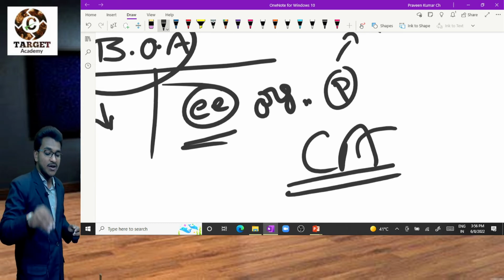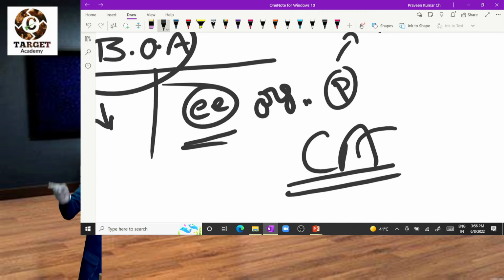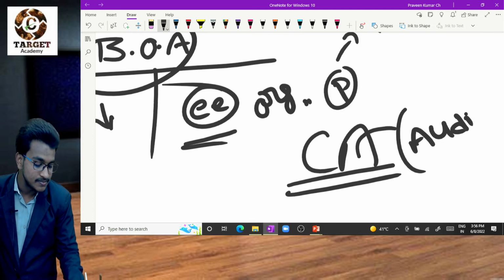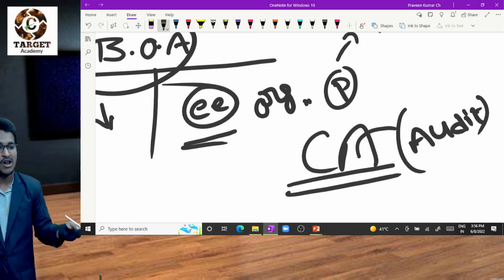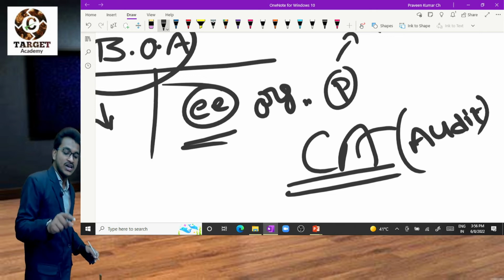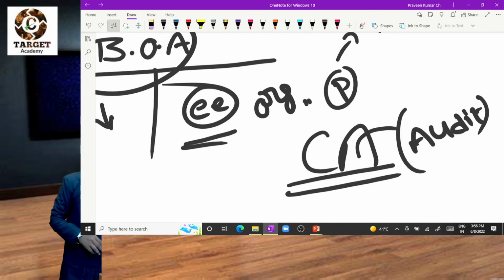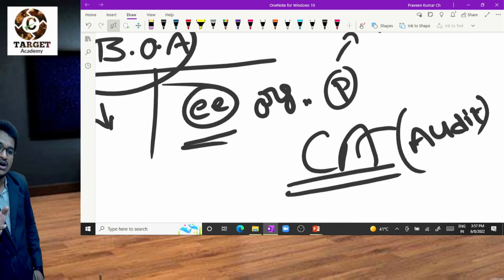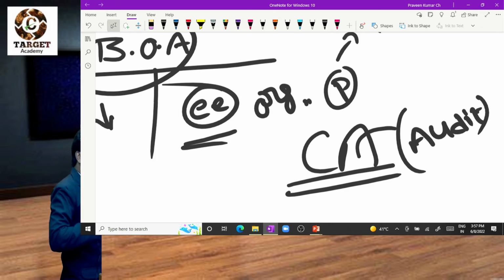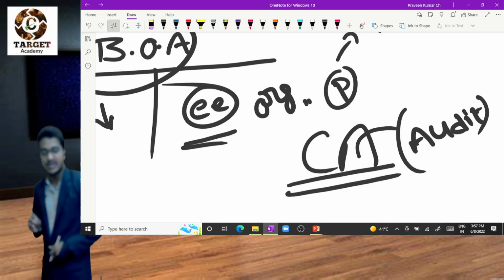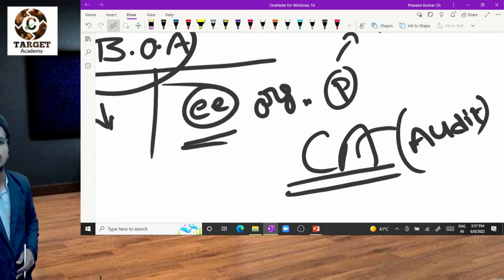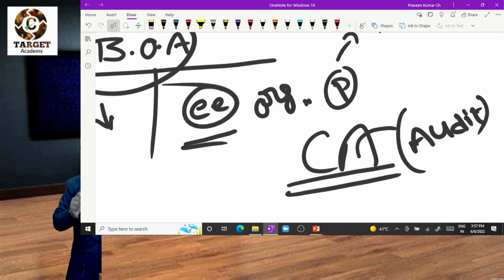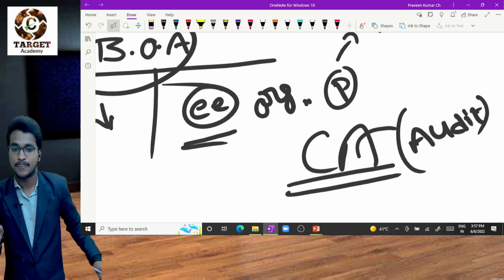Why, sir? Because he will verify your books of account at the end of every financial year. That concept is called audit. Okay, so even if you misuse it, the CA will find that mistake. That is the beauty of audit, the total audit concept. Clear? So the summary is that the books of accounts of an organization are prepared by the organization through the accountant. Okay, so it is audited by the chartered accountant at the end of the financial year. Clear? Superb.